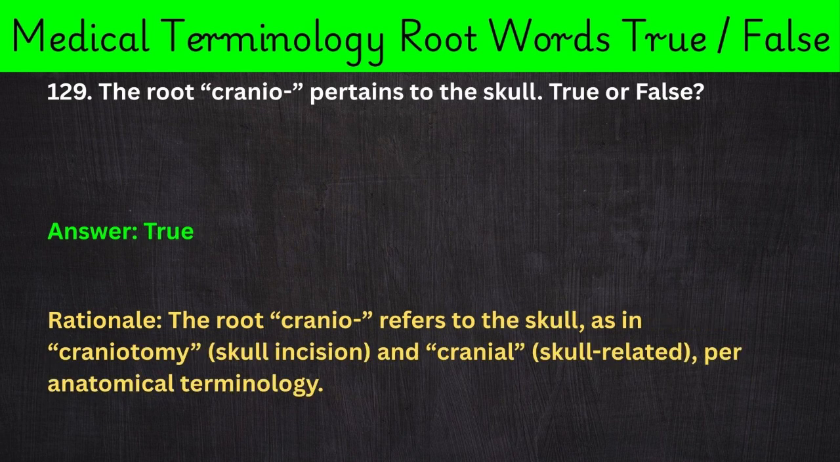129. The root cranio- pertains to the skull. True or false? Answer: True. Rationale: The root cranio- refers to the skull, as in craniotomy, skull incision, and cranial, skull-related, per anatomical terminology.